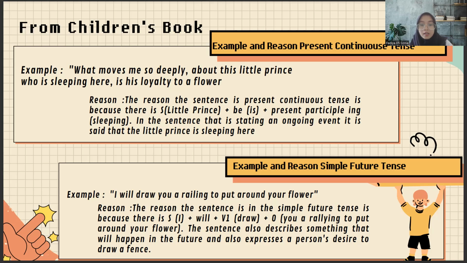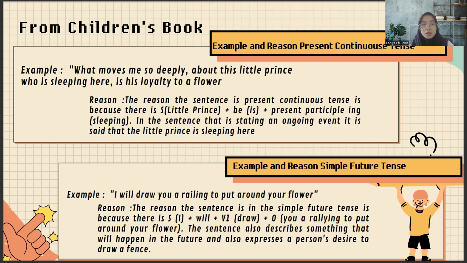The subject in this sentence is I, plus will, plus verb one, which is draw, plus object. The object in this sentence is you a railing to put around your flower. The sentence also describes something that will happen in the future and also expresses a person's desire to draw a fence.